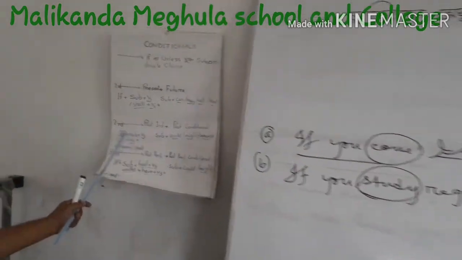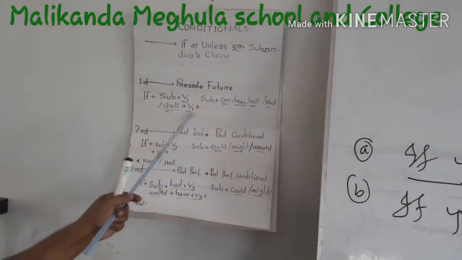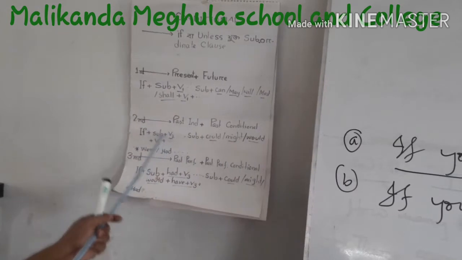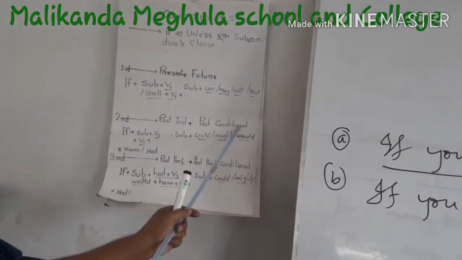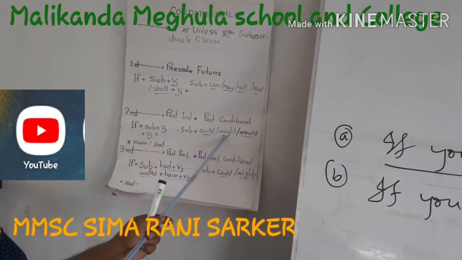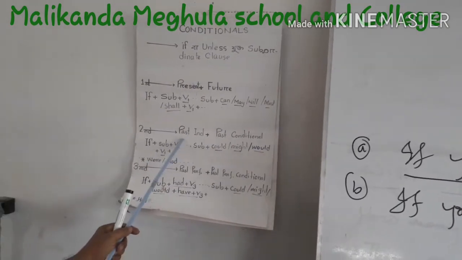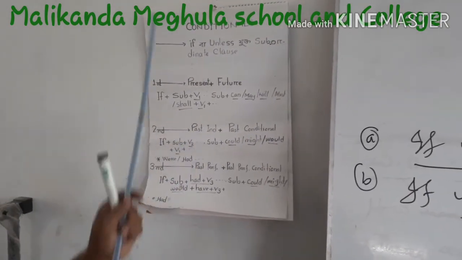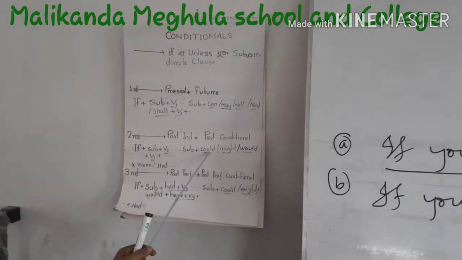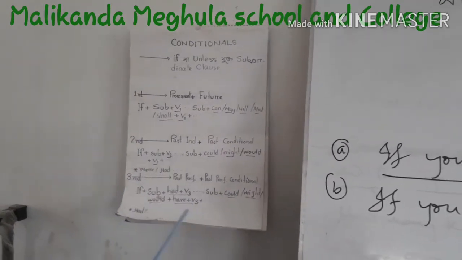Then look at the second conditional. If clause past indefinite, that means verb past form, verb 2. Then the main clause is past conditional, that means subject, then could, might, would, then verb present form. If clause past tense, then the main clause verb will be could, might, would, then verb present form.